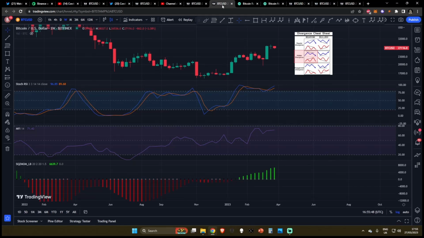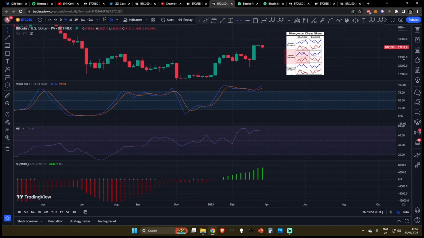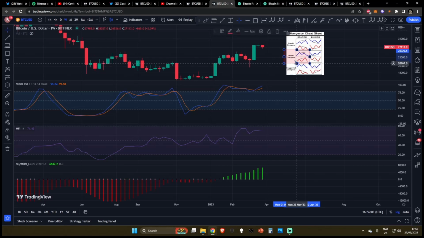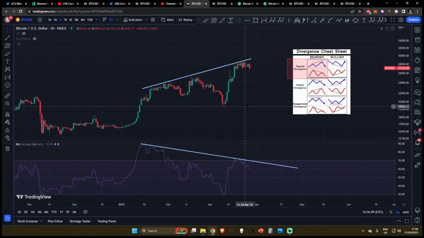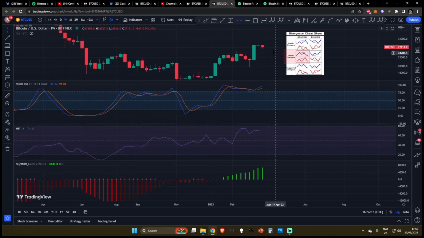What we can also look at is a new divergence which has just started to form in the past 2 weeks. Now, do take this one with a slight grain of salt. This one may just be starting to develop. This one may not come into fruition. I do just want to point this one out. While I do see it, we do only have 2 candle bodies worth of data associated with this divergence. So once again, even though this is on the weekly, I do currently think this daily divergence playing out is more important. But we'll keep you up to date on this one.